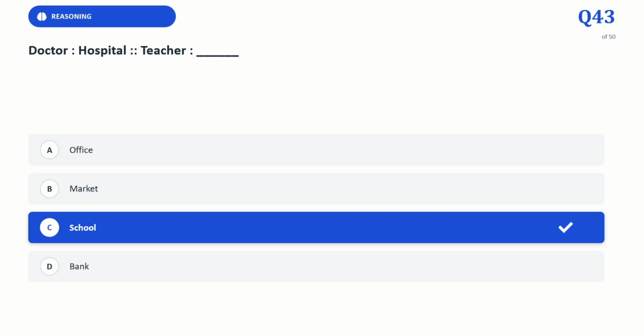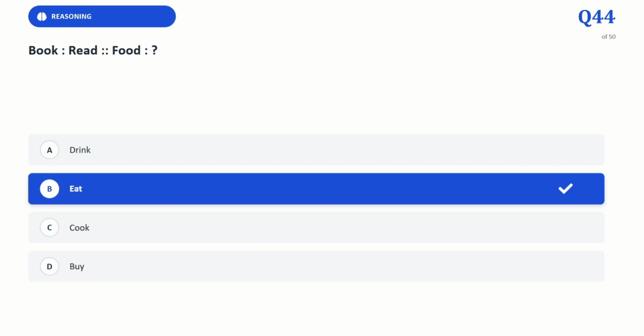A doctor works in a hospital just as a teacher works in a school. Book, read; food, dash. The correct answer is eat. Here is the logic behind this analogy. A book is something that you read. Food is something that you eat.